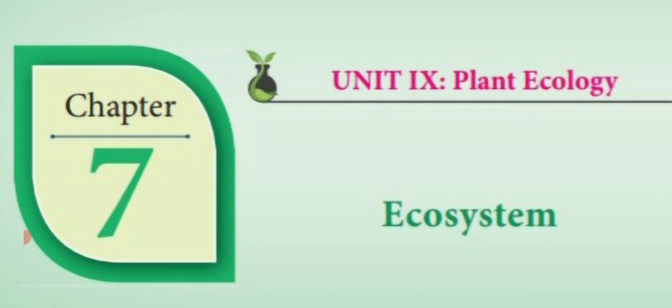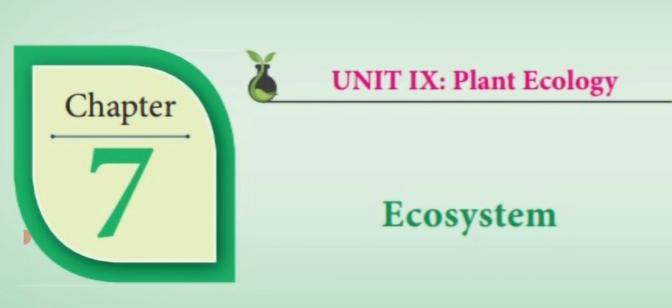Dear students, in the previous video class, we have seen what is PAR, photosynthetically active radiation, an important 3-mark question. It is the sunlight energy which is absorbed by the plant from the atmosphere. The wavelength of the sunlight is 400 to 700 nanometer, and the most absorbable sunlight rays are blue color and red color.